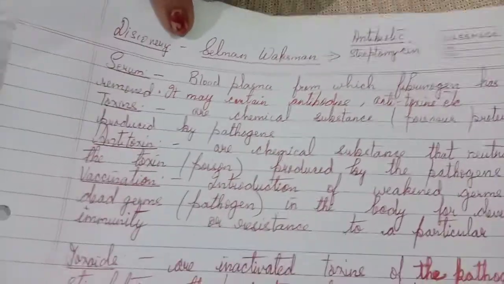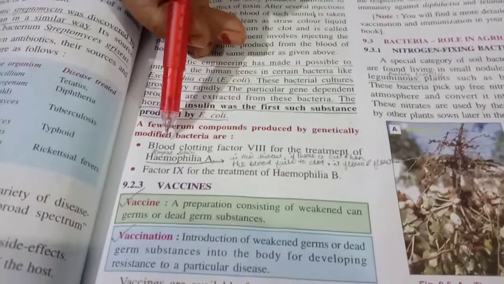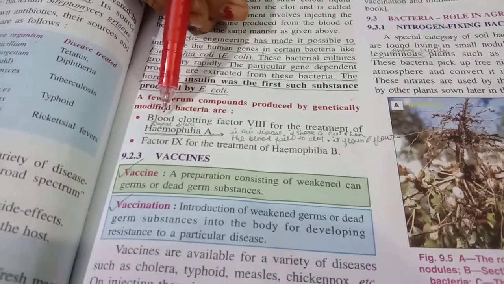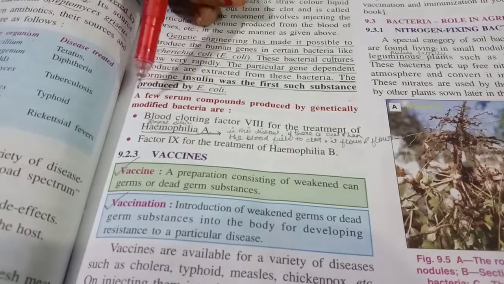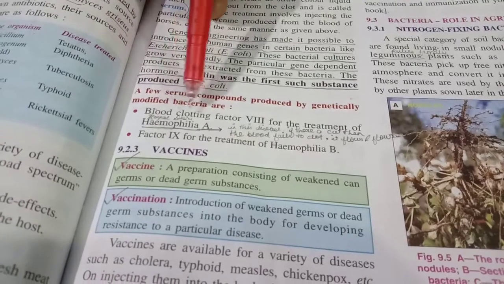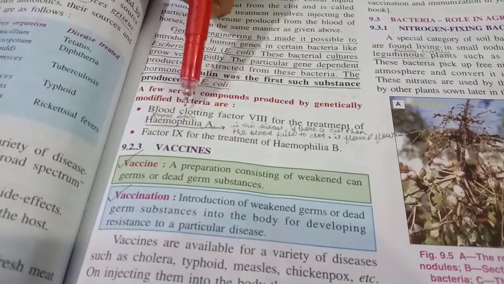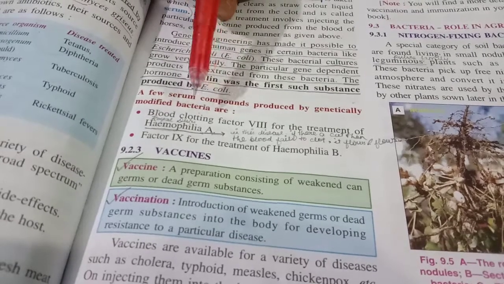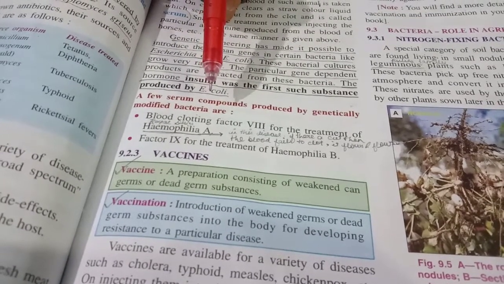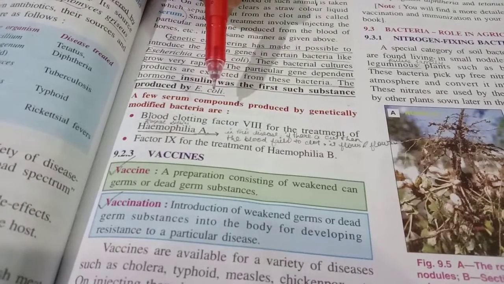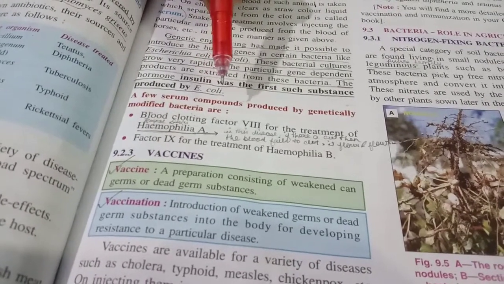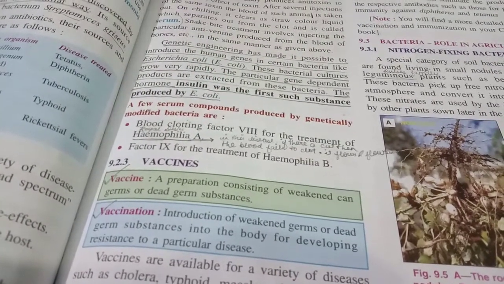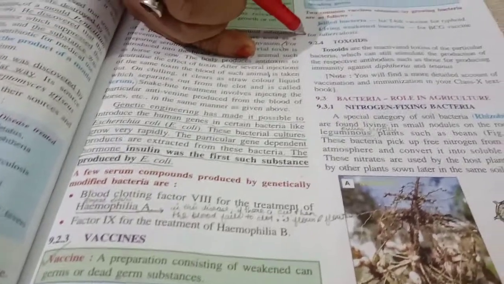After that, remember these one mark questions, children. Blood clotting factor, which was first introduced by the method of genetic engineering. Then TAB vaccine, that is utilized for typhoid, and BCG vaccine for tuberculosis.